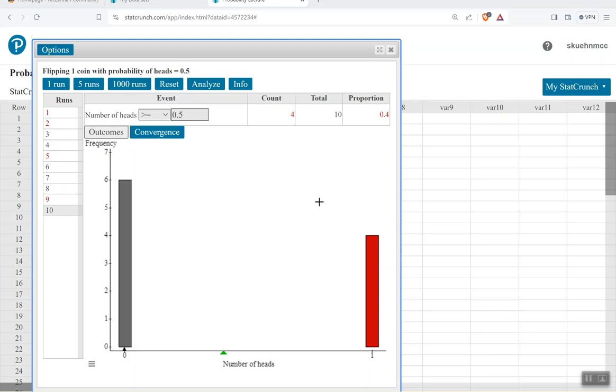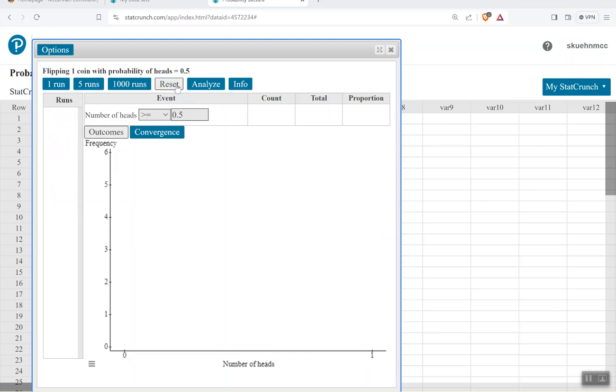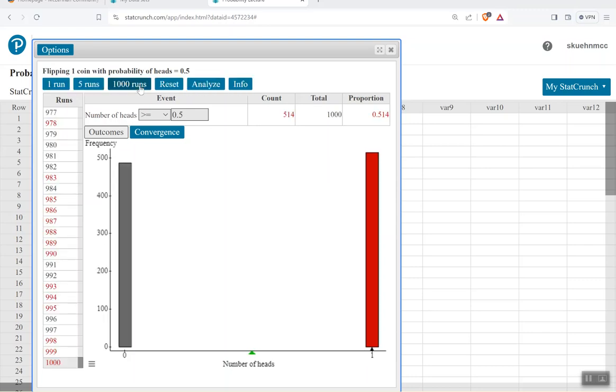Let's see what happens if we reset this, and now instead of flipping 7 or 10 times, what if I were to flip a coin 1,000 times? What would happen then? So when I flip the coin 1,000 times, I end up with 514 heads out of 1,000 flips.